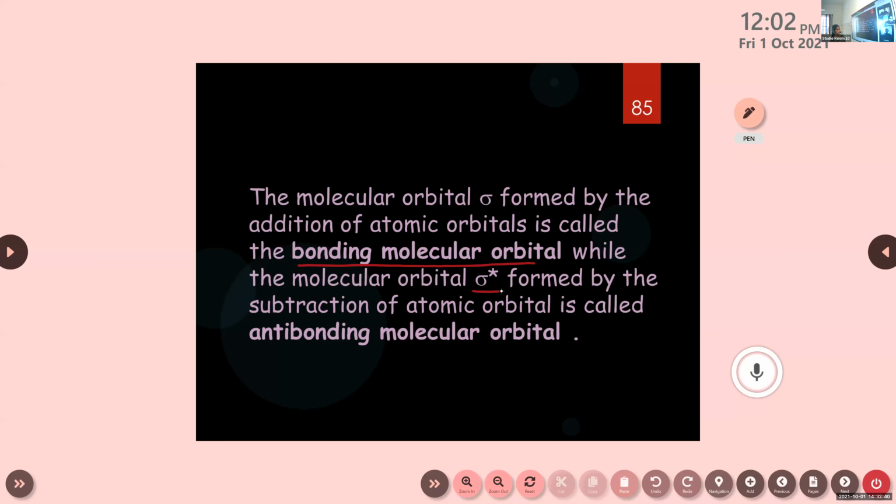Sigma for bonding, sigma star for anti-bonding. So there are two types of molecular orbitals. Bonding is due to the addition of two atomic orbitals, and anti-bonding is due to the subtraction of two atomic orbitals. Clear?